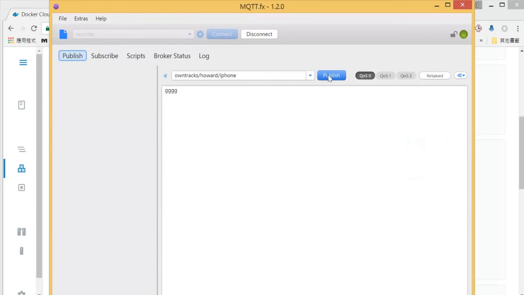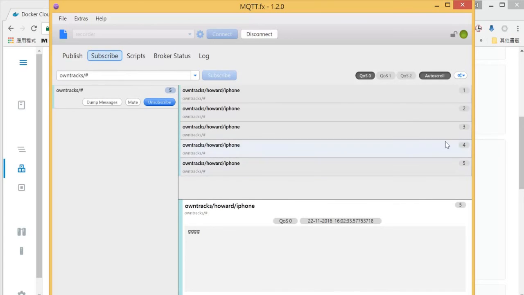Okay, as you can see, that is successfully accepted. Let's try to publish 5 message. 1, 2, 3, 4, 5. Let's come back here. Oh, very good. We received 5 messages already. That means the broker is already well set up. Okay, so that's it. We will end this section here, so we will come back to this later.